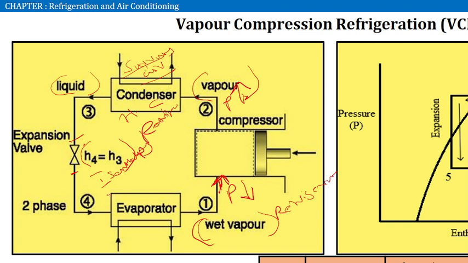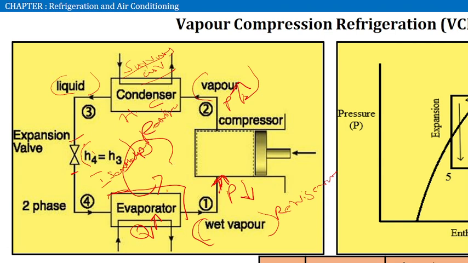The evaporator is the region in which we need the cooling effect. It will enter the evaporator and absorb the heat from its surroundings, change its phase to wet vapor, and once again move on to the compressor. So this will run cyclically.